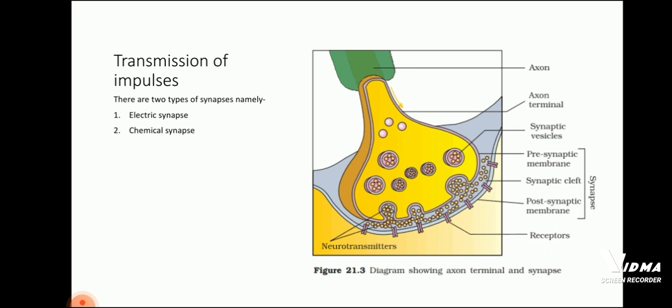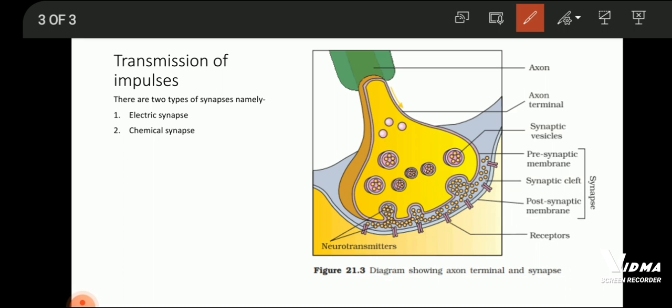As you can see in this synapse, there is the axon, which transfers the information collected by the cell body.